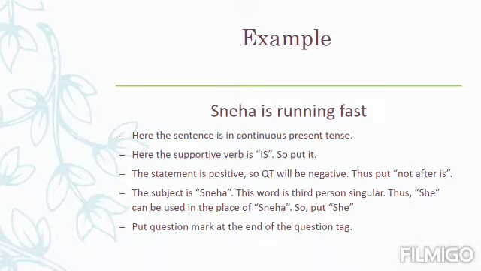For example, here the sentence is in continuous present tense. See, observe the sentence. Here the supportive verb is given. Then ing has been suffixed to the main verb run. The verb has become running. So is running is from continuous present tense. Then the second one. Here the supportive verb is. See, Sneha is running. So is will become the supportive verb. The statement is positive. See, Sneha is running fast.